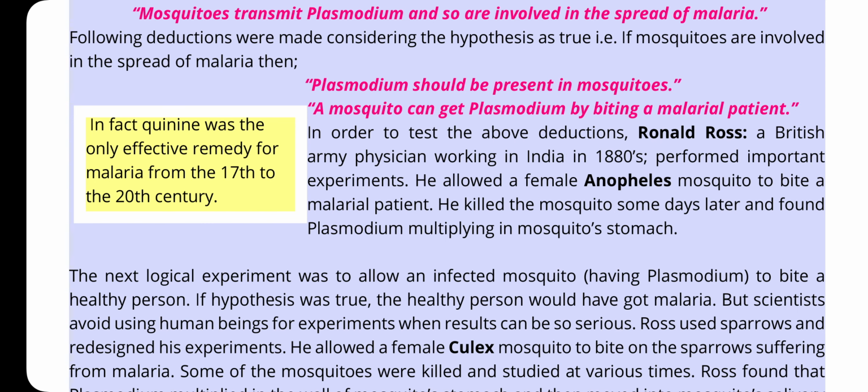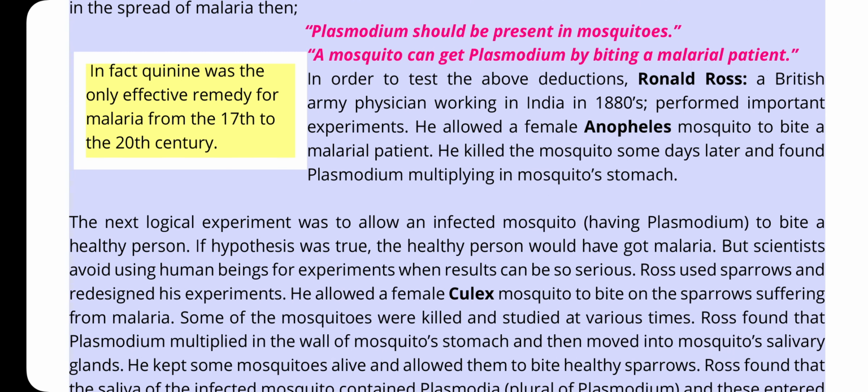In order to test the above deductions, Ronald Ross, a British Army physician working in India in the 1880s, performed important experiments. He allowed a female Anopheles mosquito to bite a malarial patient. He killed the mosquito some days later and found Plasmodium multiplying in the mosquito's stomach. So here we should remember the name of the female mosquito, Anopheles, which bites the malarial patient.